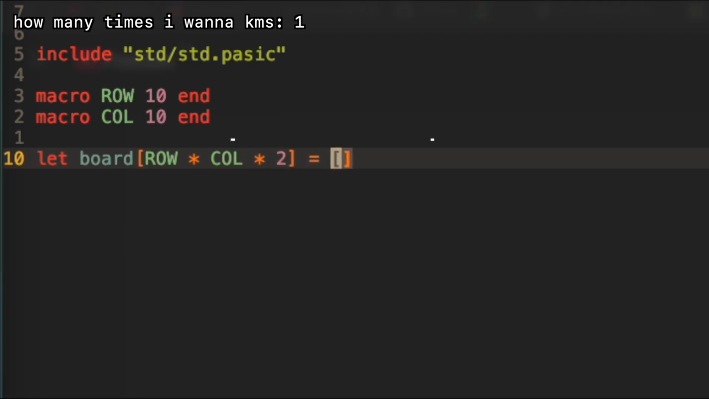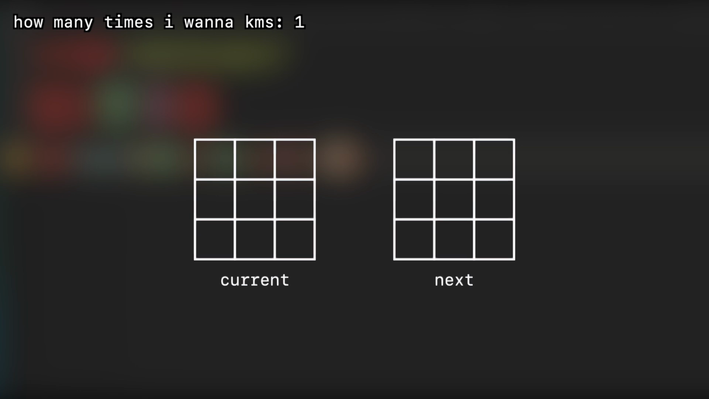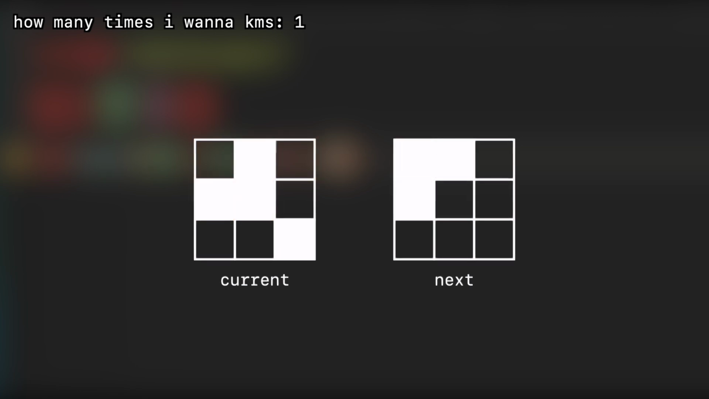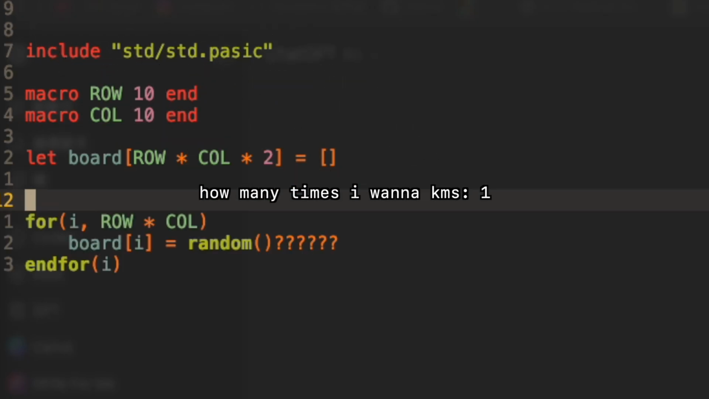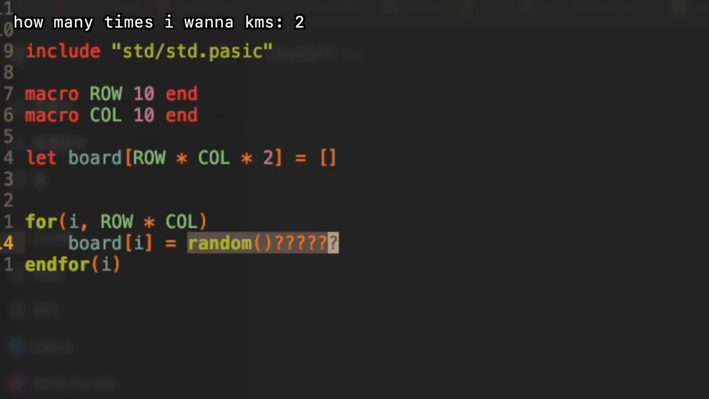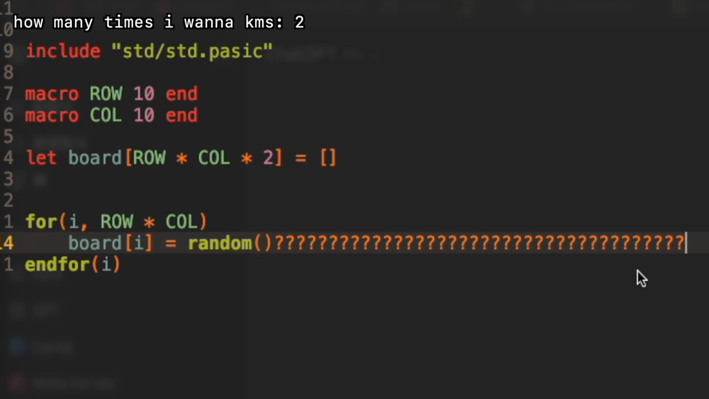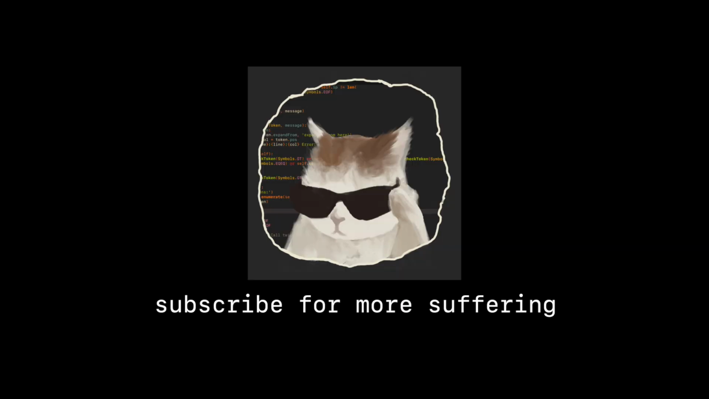That's a very good question, because we're actually maintaining 2 generations of board, one's the current and the other is the next. Or else every cell's next state would be dependent on the current generation, and that's not what we want. After that, we can initialize the board with some random ones. So we encounter the second problem. How are we going to achieve random within a very limited budget? Well, we can't, so thanks for watching.